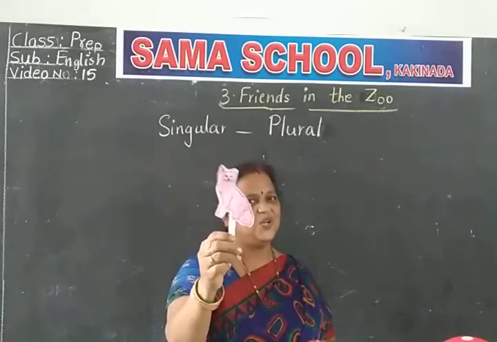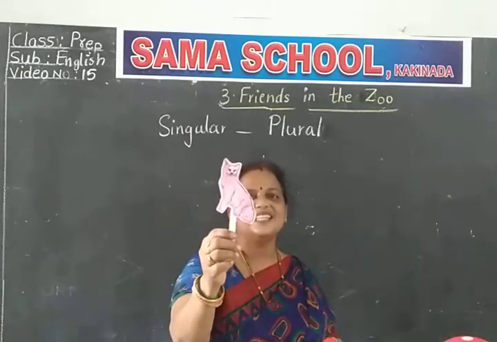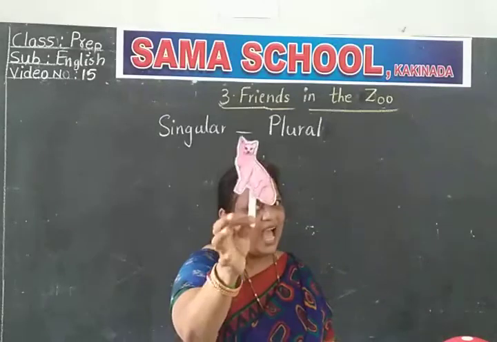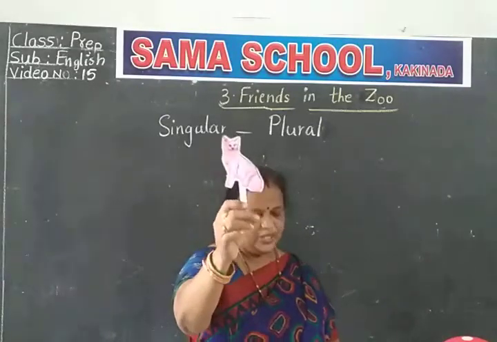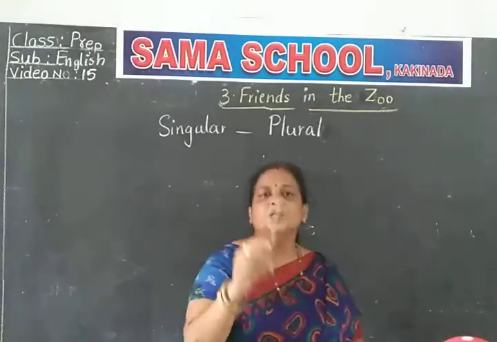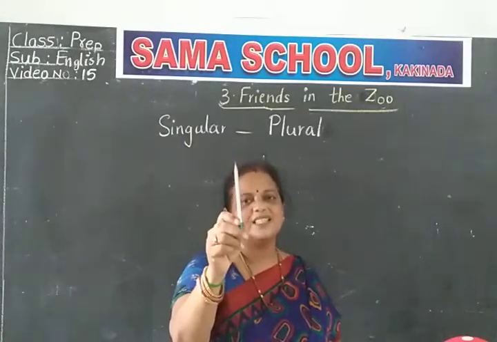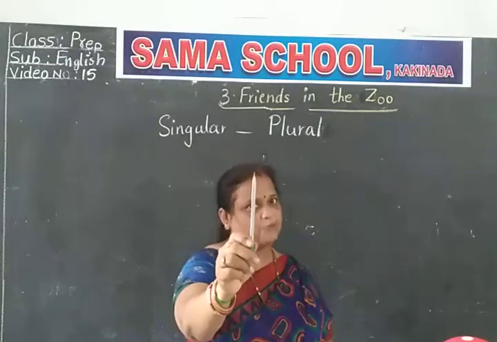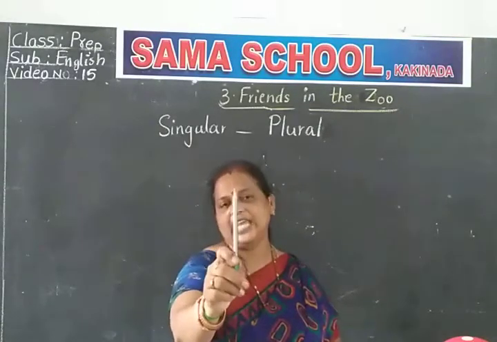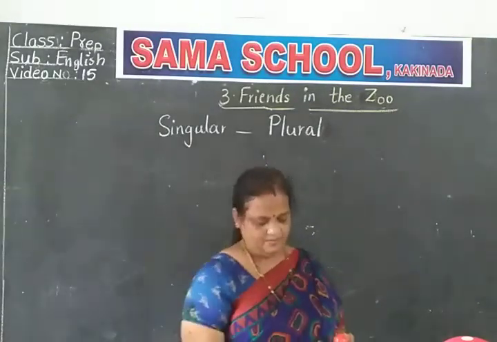What is this? Cat. What is this, children? Cat. Only one cat is here. I am showing you one cat. See, children, one cat here. Then, what is this? Pencil. Only one pencil I am showing you. Children, see carefully. One pencil.